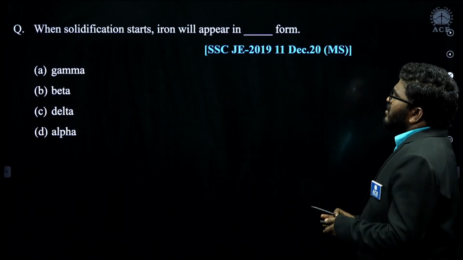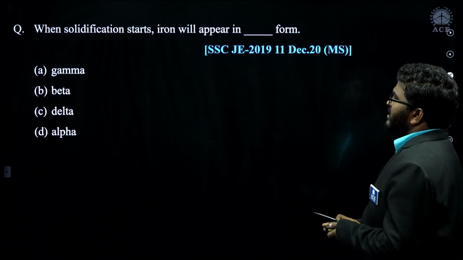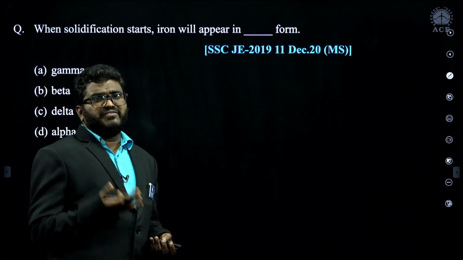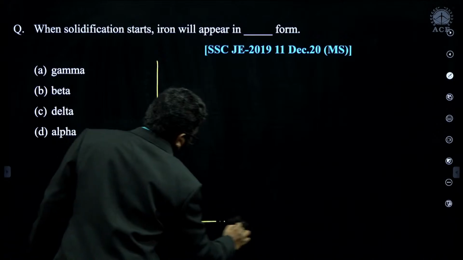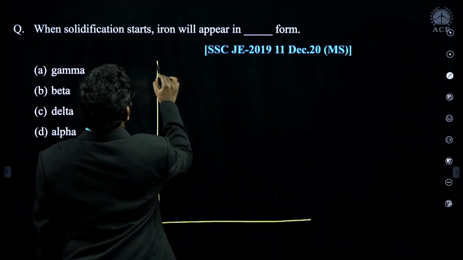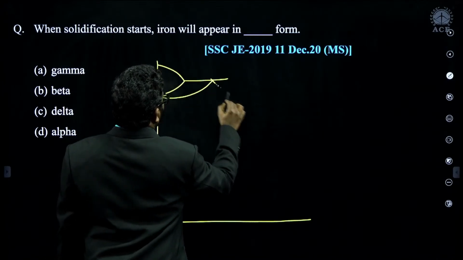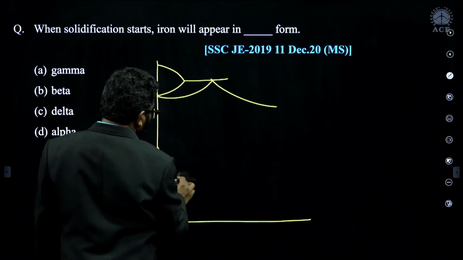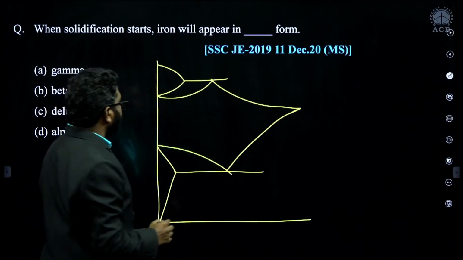Now, when solidification starts, iron will appear in which form? So many questions from the iron cementite phase diagram I am saying now. Listen carefully. This is the partially drawn diagram.